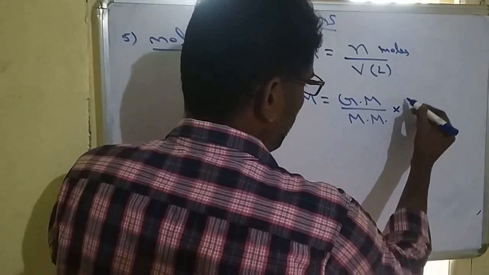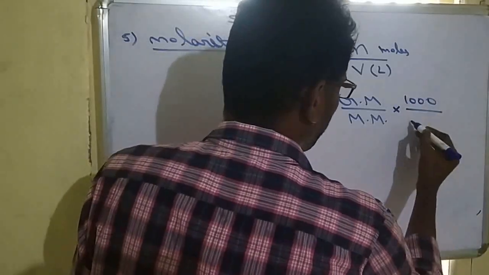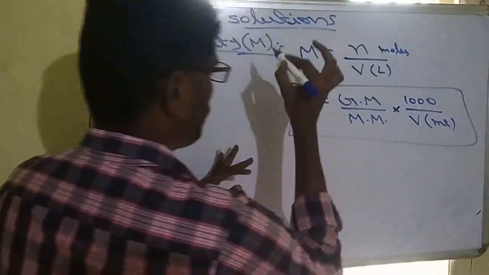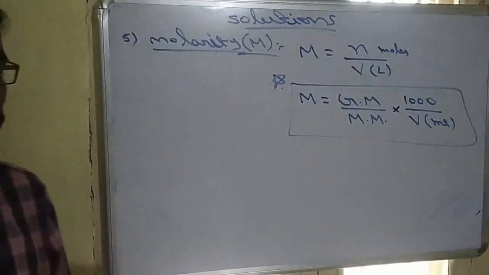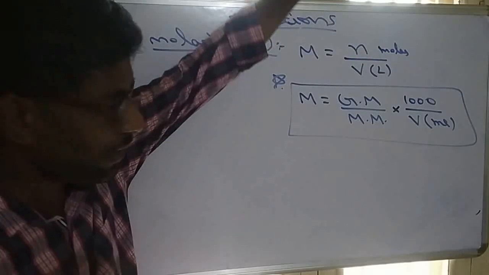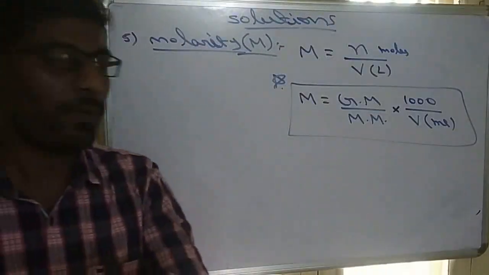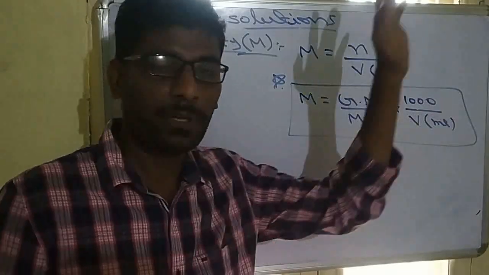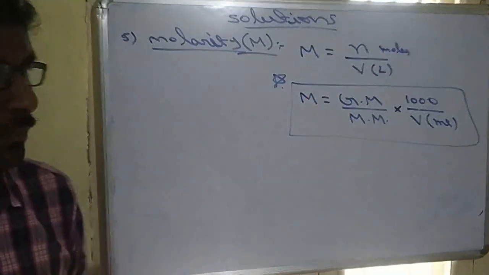That's why it becomes 1000 by volume of solution in ml. So directly we can calculate the number of moles by volume, or if mass is given, mass by molar mass into 1000 by volume in ml. This is the molarity formula.